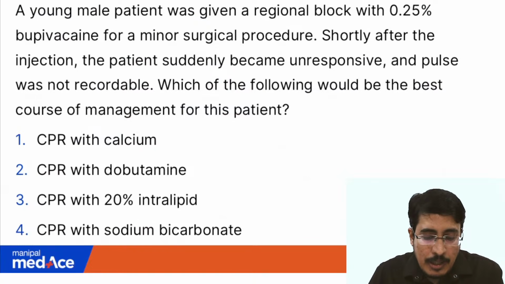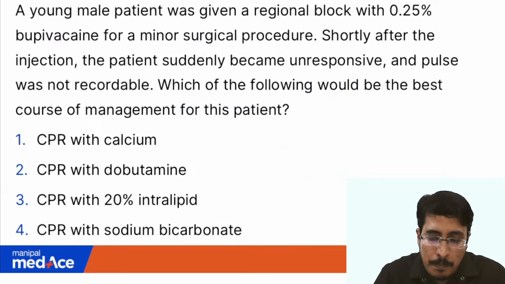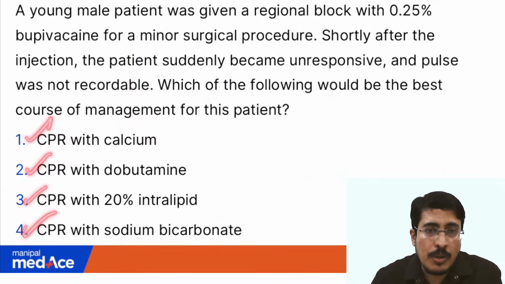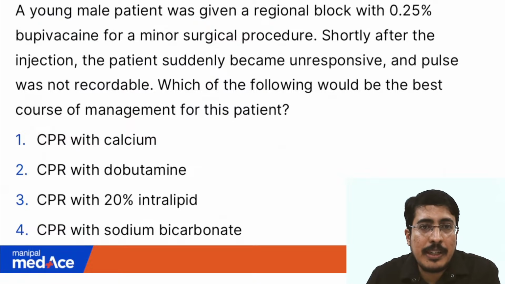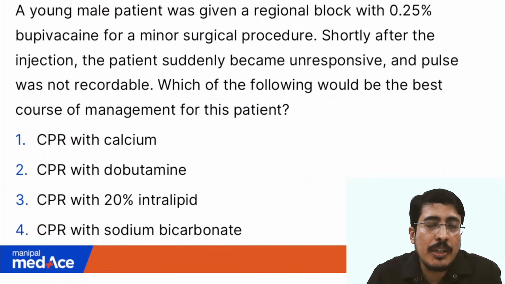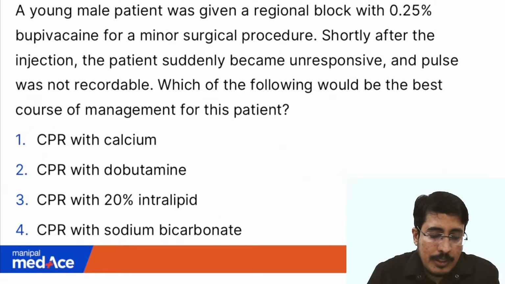So the ideal response here should be, for a person who is unresponsive and with no pulse, we should ideally be starting CPR. So CPR is there in all the options. Okay, so how do we arrive at the answer here? What we are going to do is eliminate the wrong answers. So is there any indication of calcium here?